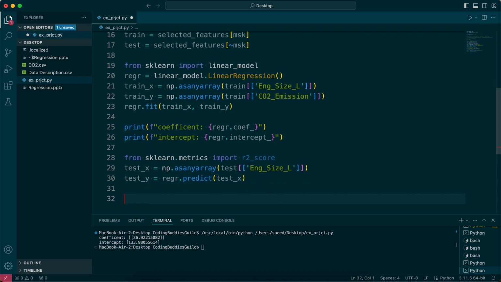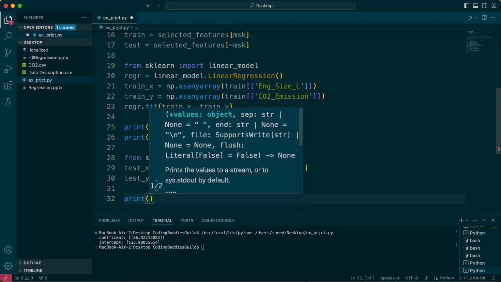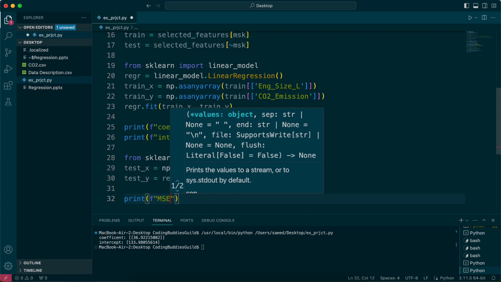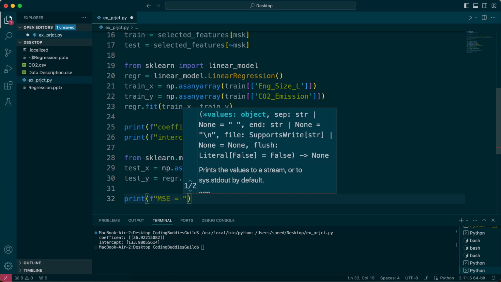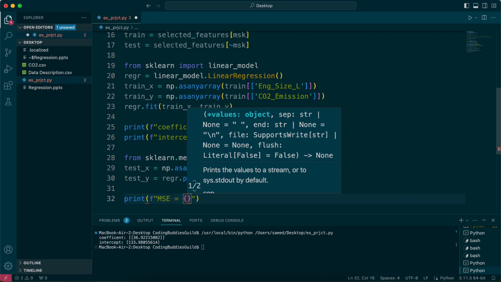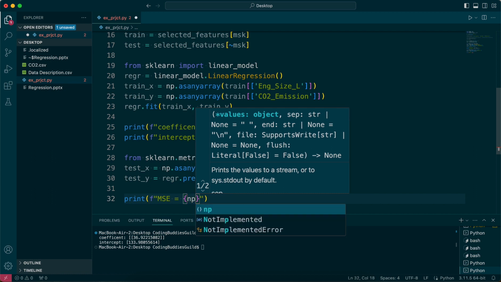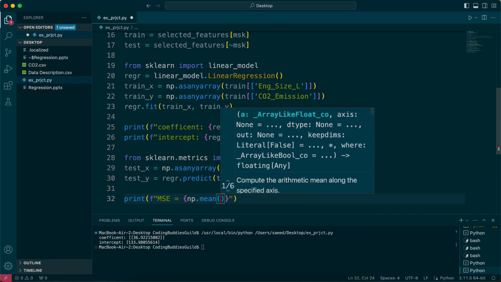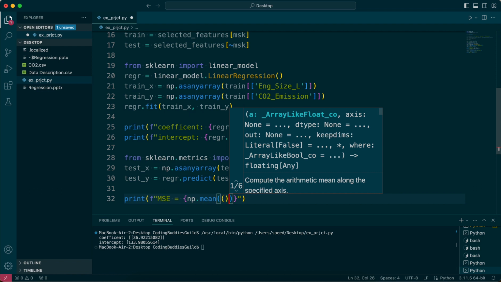And now that we have the predicted values, we can actually use those to see how good of a model we have. So I can just go print MSE equals, what is the MSE? You can go numpy dot, just like do the definition, right? That's the mean value of something.